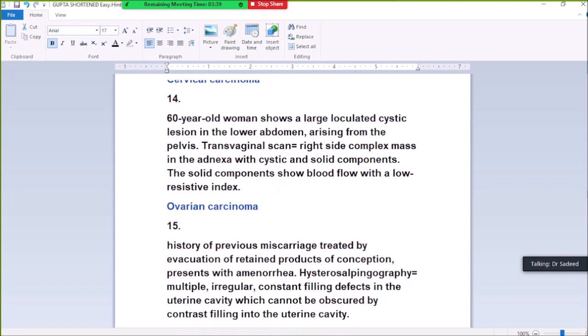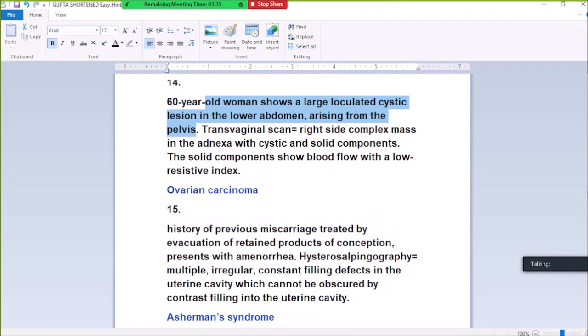14. A 60-year-old woman shows a large cystic lesion in the lower abdomen, arising from the pelvis. Transvaginal scan shows a right-sided complex mass, cystic and solid component. The solid component shows blood flow with low resistive index, diagnosed ovarian carcinoma.